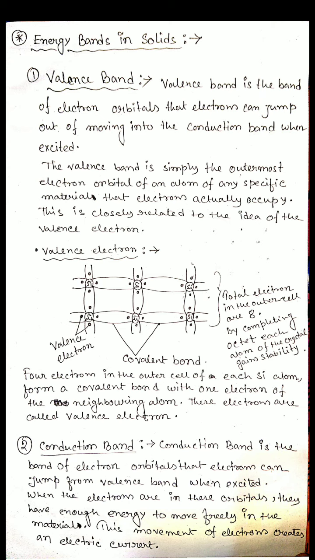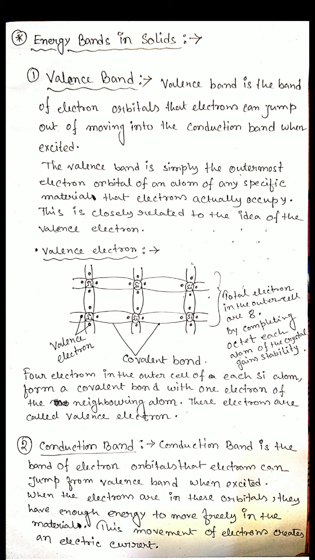That means if this middle silicon shares 1 electron from the neighboring atoms on the right, left, upper and down, then it has its own 4 electrons plus 4, so 8 electrons is completed. That means this middle atom is stable.